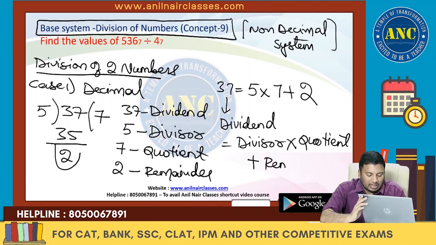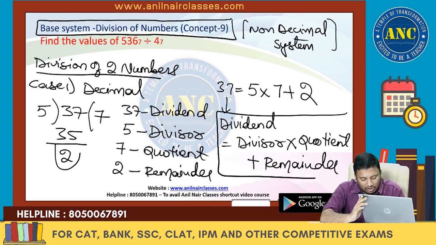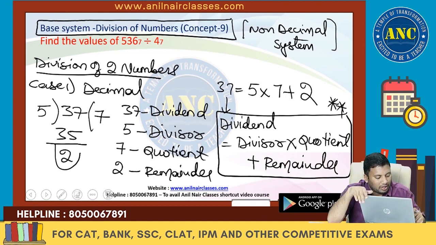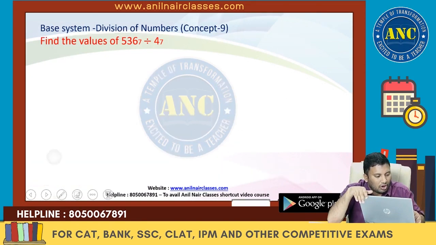So dividend is nothing but divisor into quotient plus remainder. Please make a note of it. This is very famously called in mathematical books the division algorithm. To find the dividend, you have to multiply the divisor with the quotient and then add the remainder. This is the nomenclature of dividing any two numbers. Now let us solve this problem. This is something which you already know.